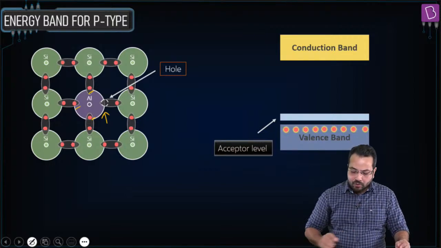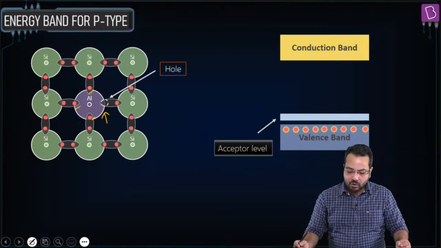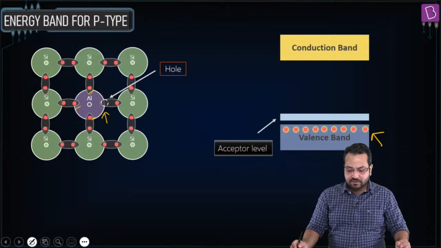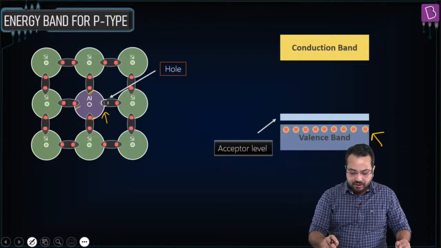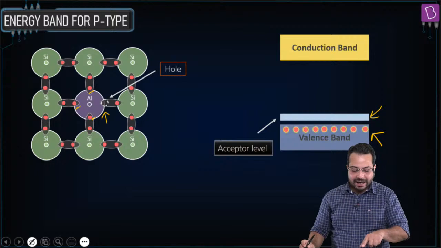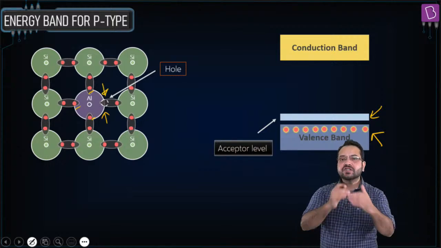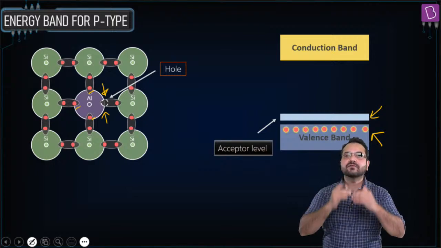Okay, now what about the energy level? Now all these electrons are in the valence band. Okay, now this is the acceptor level. Acceptor level means the energy level of this vacancy. The energy level of this vacancy is just above the valence band.